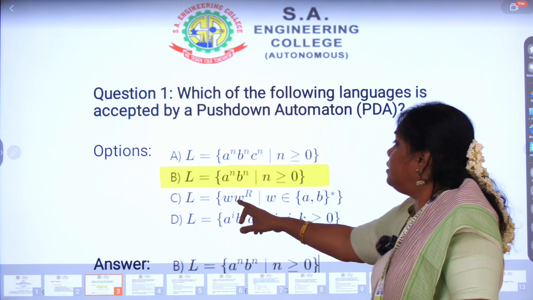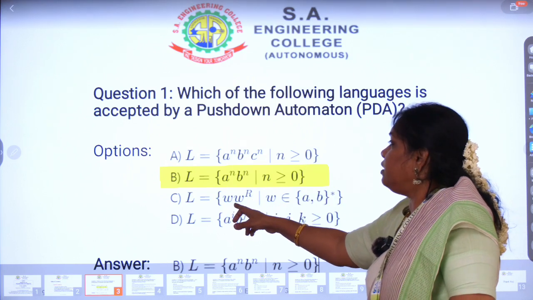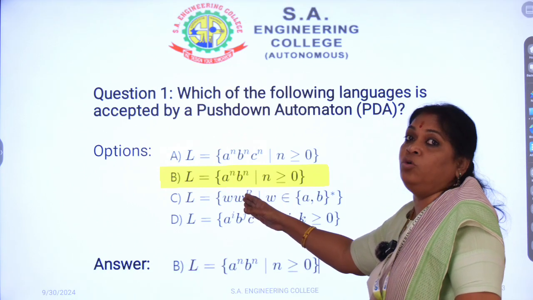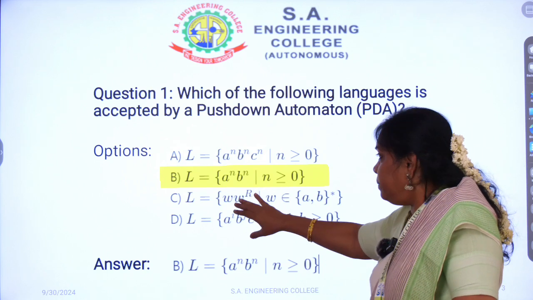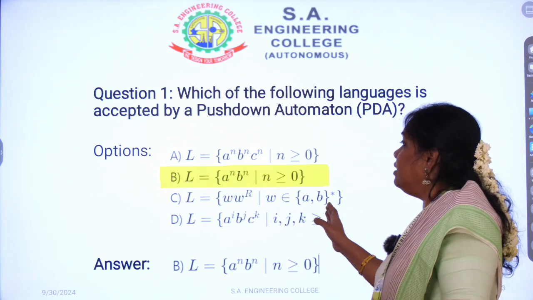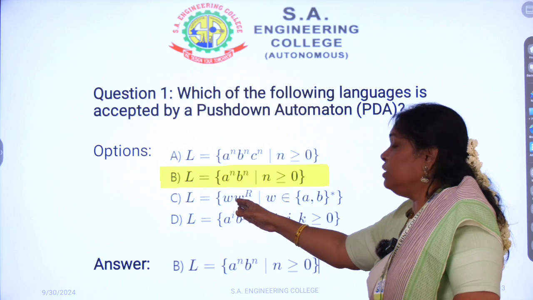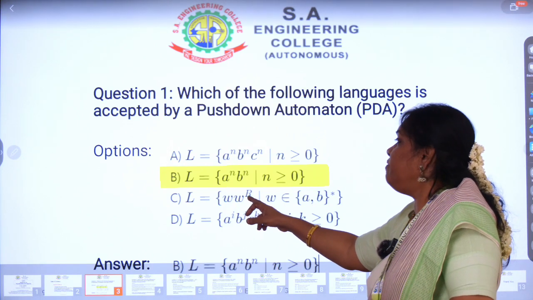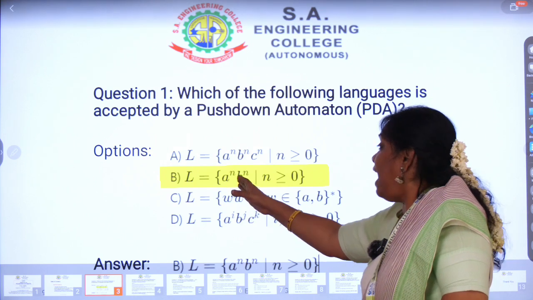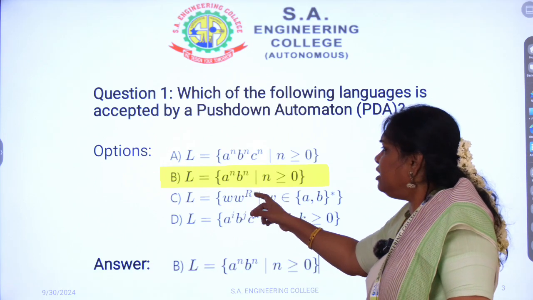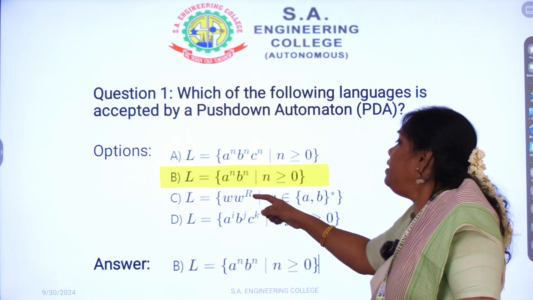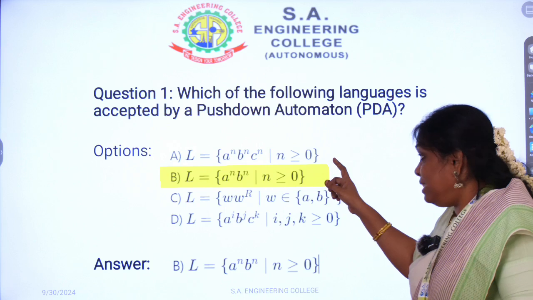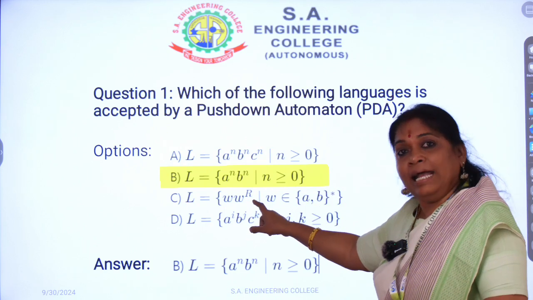Come to C, W followed by W reverse. Whatever comes up to the first W has to be accepted, and those characters should be pushed into the stack. After completing W, the reverse of W will come. So all the reverse characters will be verified by the push-down automata after reaching the midpoint. But here the problem is, how will we know the midpoint? That's the problem, so for that reason, C is not an answer.